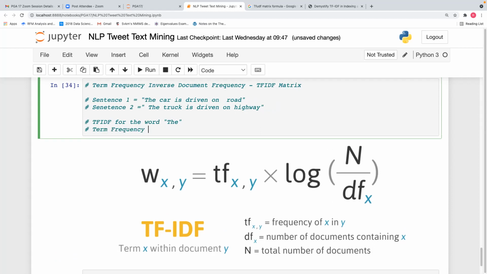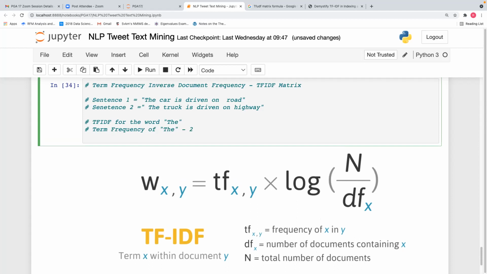Term frequency of the word the is 2. It is coming in 2. So basically there are 1, 2, 3, 4, 5, 6 words. So for sent 1, the probability is 1 by 6, right? For sent 2, the probability is again 1 by 6. There are 6 words, the is 1 word.